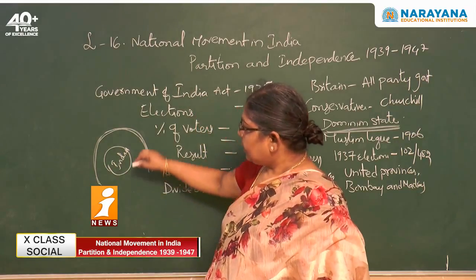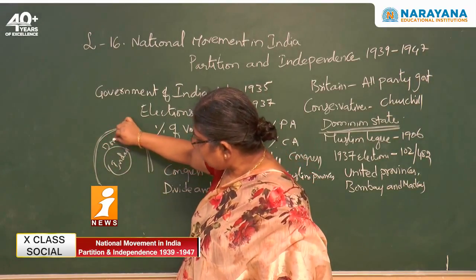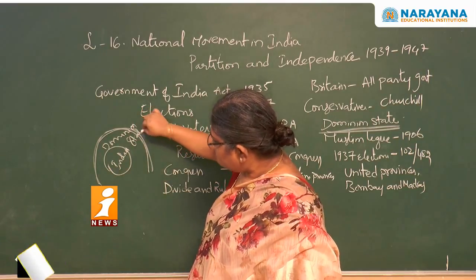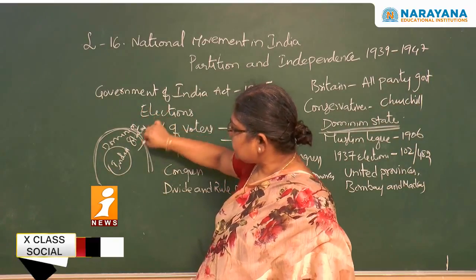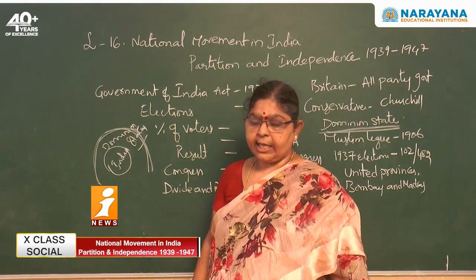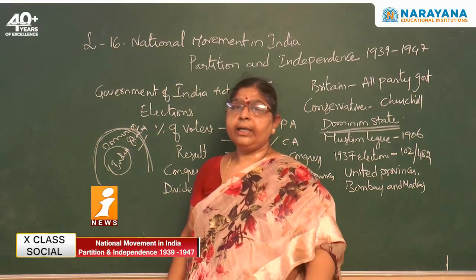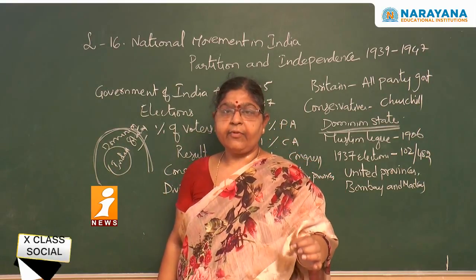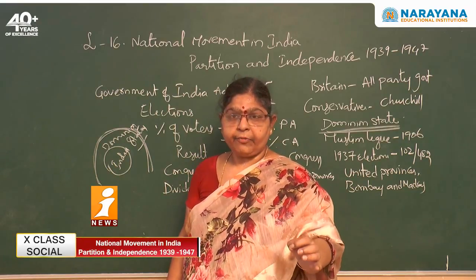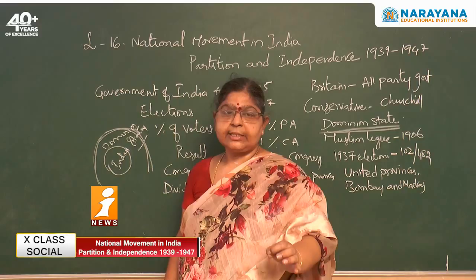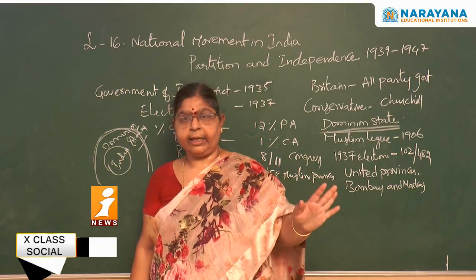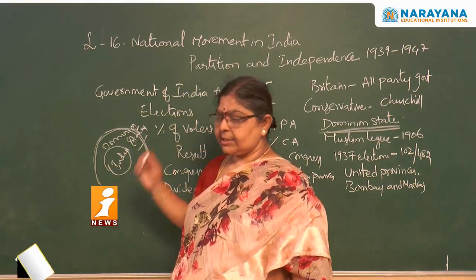And hence, this particular dominion status was rejected by the Congress leaders. They started saying that, no, we want complete independence, we want complete freedom. Until and unless you give complete freedom to us, there is no other alternative. We don't want any other alternative. Like that they started saying.